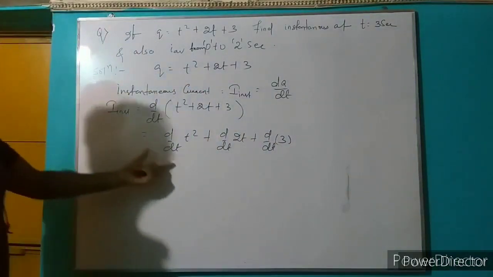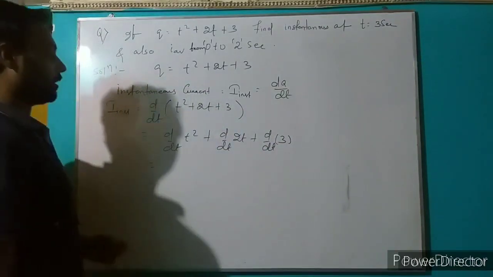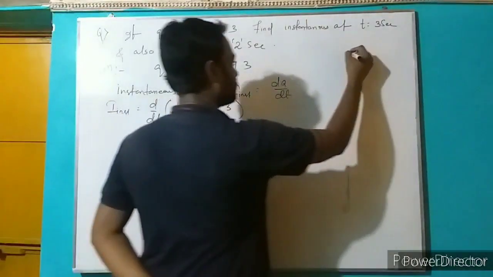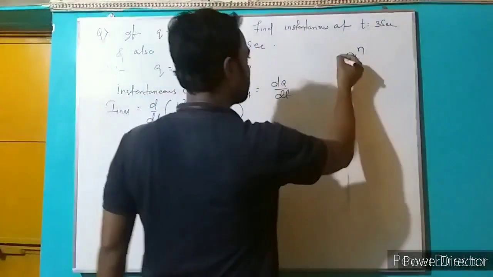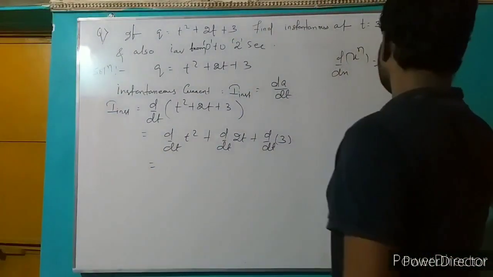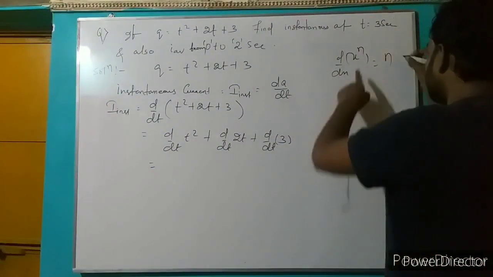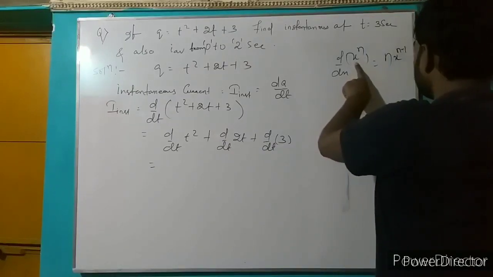We know x to the power n: when we differentiate with respect to x, the power is multiplied with the variable, and the power decreases by 1 unit.